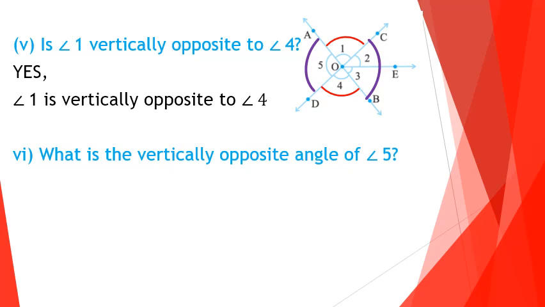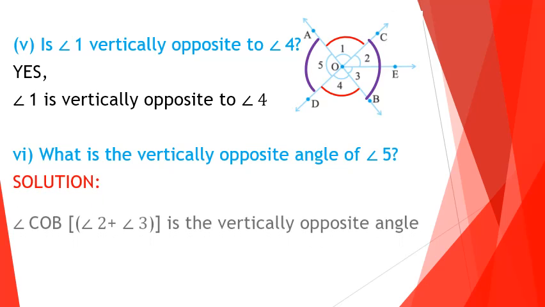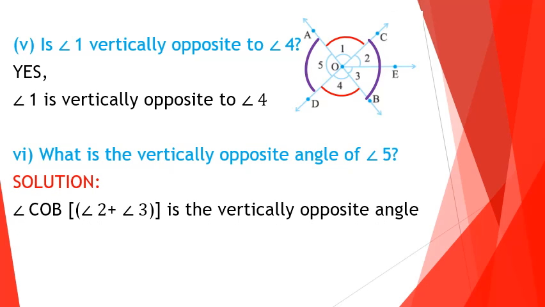So here our question is the vertically opposite angle of angle 5. Angle 5 means angle AOD. So we can write down the vertically opposite angle of angle 5, that is AOD, is angle BOC or angle COB. That means angle 2 plus angle 3. So the vertically opposite angle of angle 5 is angle COB.